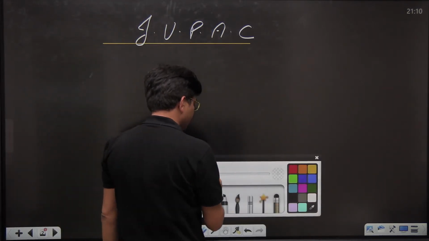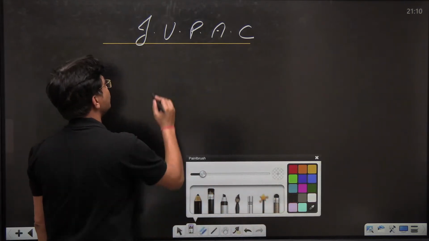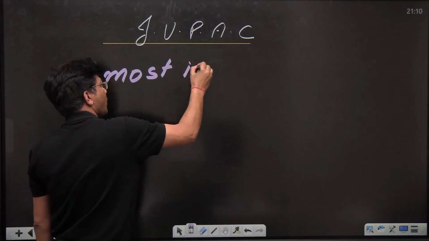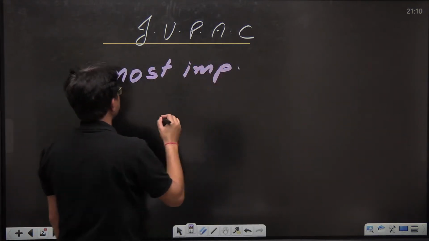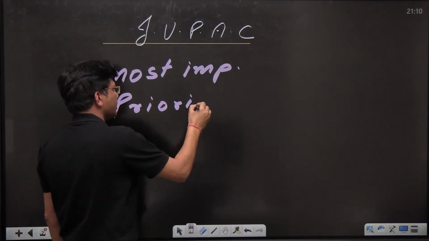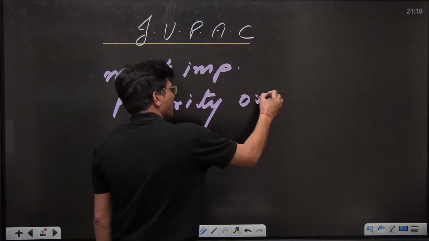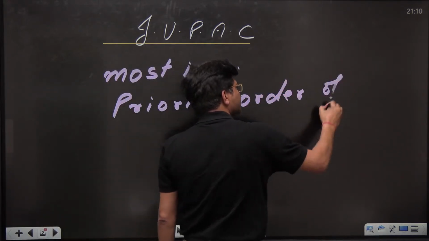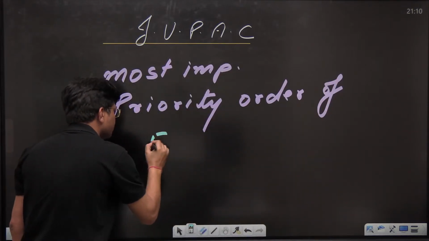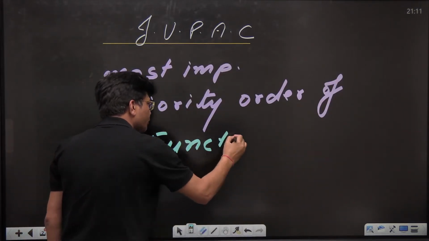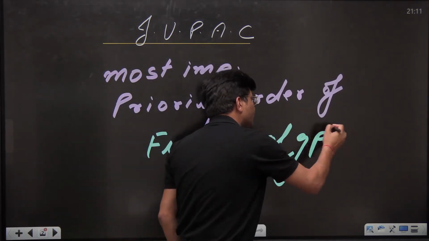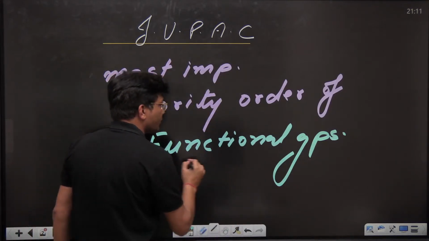And in IUPAC, the most important thing is priority order. Priority order of what? Priority order of functional groups.